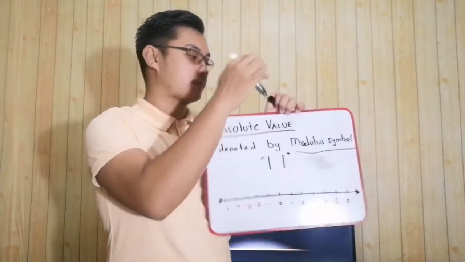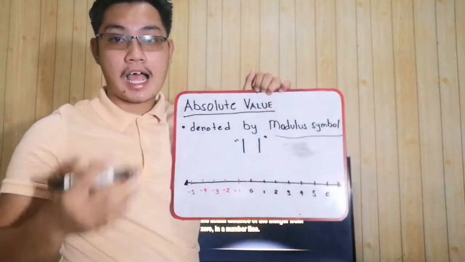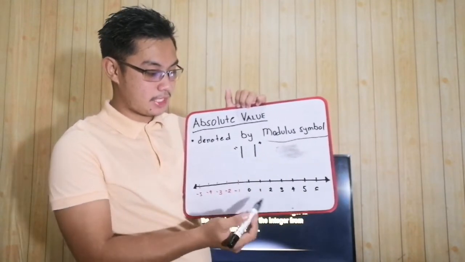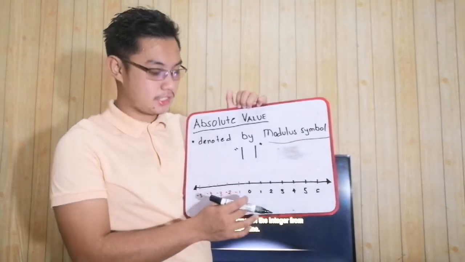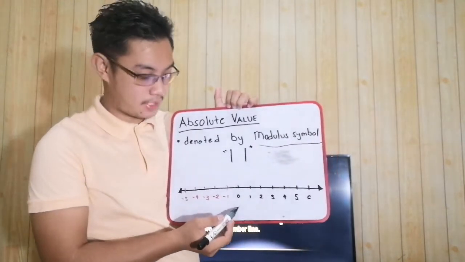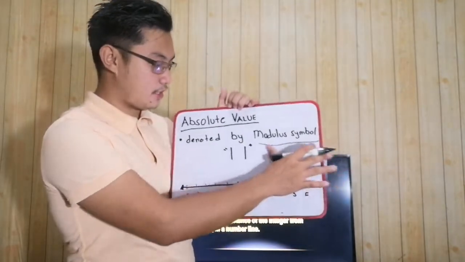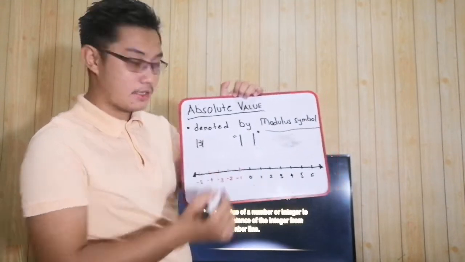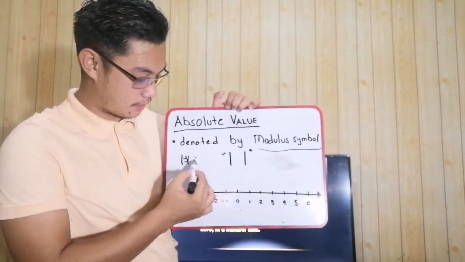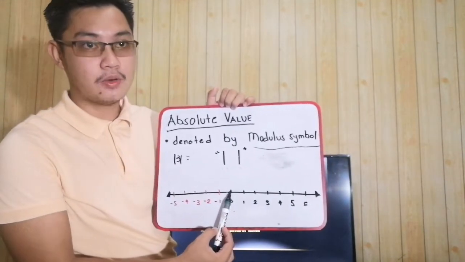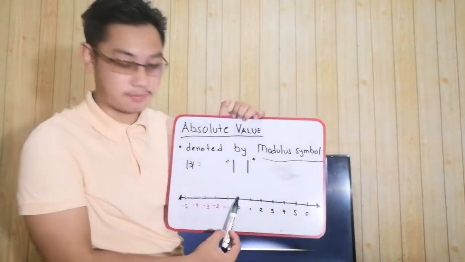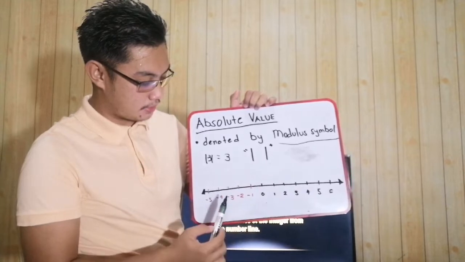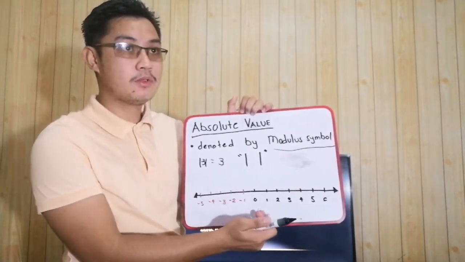Let me explain. Ang sabi kanina is, ang absolute value is a distance from the origin. Our origin is 0, di ba? So, when we say, what is the absolute value of negative 3? From the origin daw, ilan yung distance niya papuntang negative 3? So, we have 1, 2, 3. So, we have 3. Bakit naging positive 3? Kasi nag-move man tayo to the left.